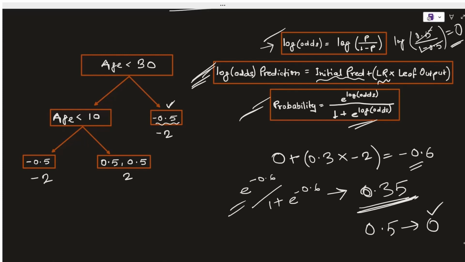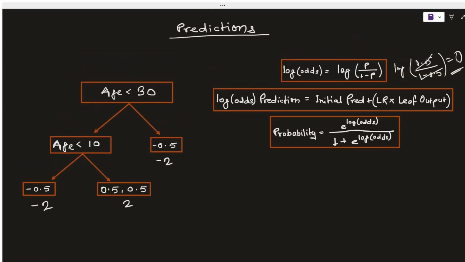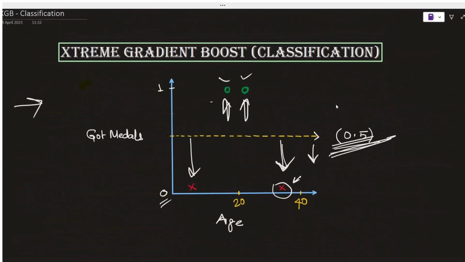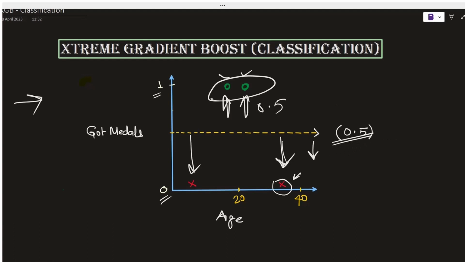If you are still confused, then let me do the prediction for you for another data point. So let me quickly erase all of this. And this time, let's try to do the prediction with this leaf node. It has two residuals, both are 0.5. So you can understand that we are talking about these two data points with the residual of positive 0.5, which means the actual value is 1. And let's try to see that starting from the initial prediction of 0.5, if we are able to move towards the actual value, which is 1.